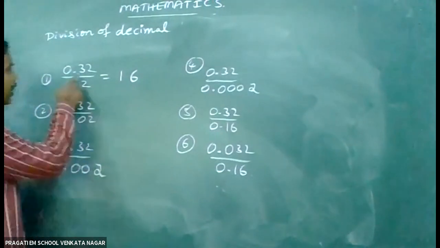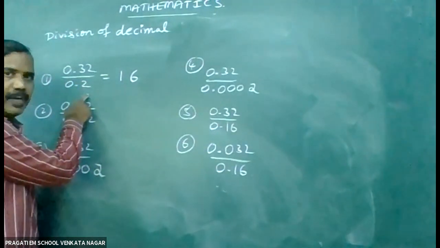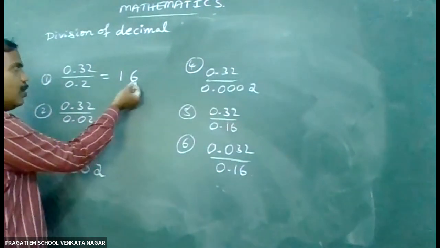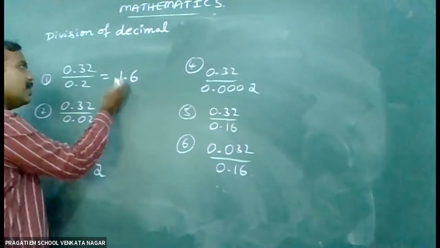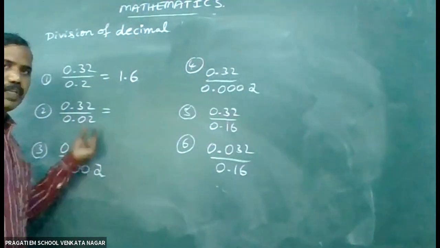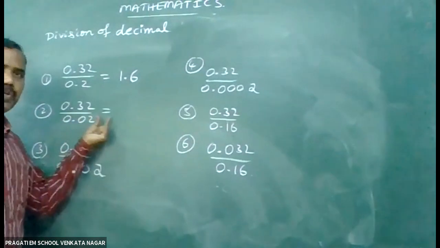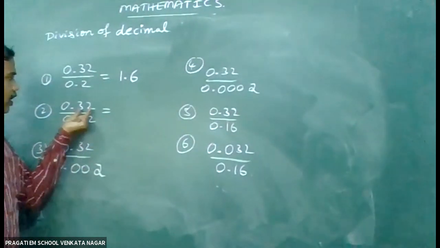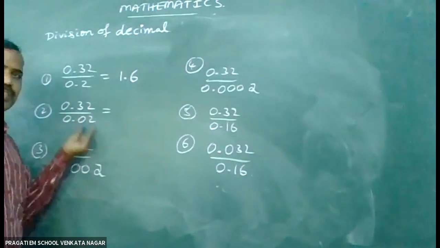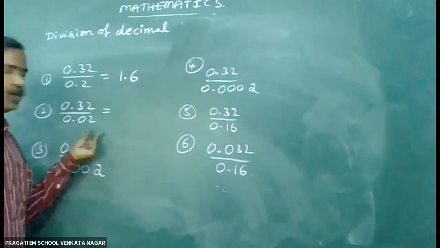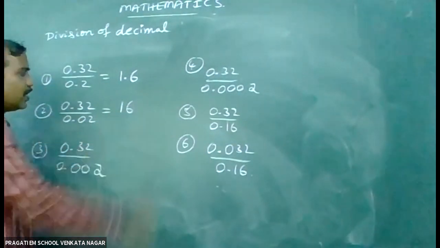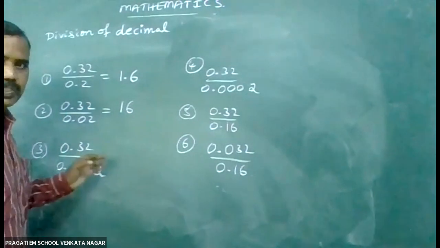16. So, here 2 places and in the denominator 1 place. The difference is 1. So after 1 digit, you have to keep the decimal point. So here, if you observe 0.32 and 0.02 in the numerator and in the denominator, in both cases the number of places are the same. So you can remove the decimal point, and 32 by 2 gives you 16.